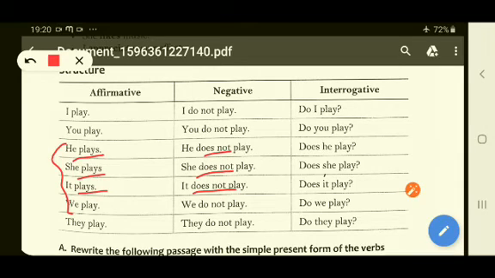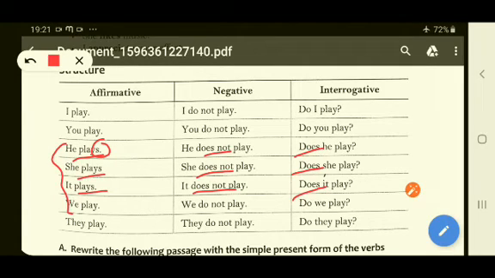Because your verb is ending with s, you have to take the does form. And in the interrogative form also, it is the same. Your interrogative sentence starts with does. Right? Does, subject and the base form of the verb.